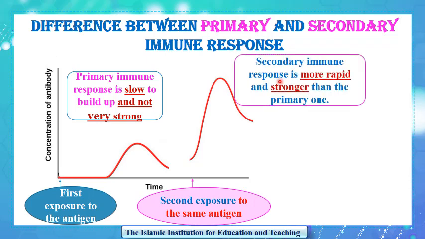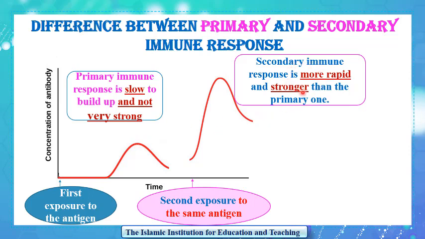Excellent! The secondary immune response is more rapid and stronger than the primary one. It is more rapid because the concentration of antibodies increases quickly and directly. And it is stronger because the maximum concentration of antibodies produced during the secondary immune response is greater than that produced during the primary one.